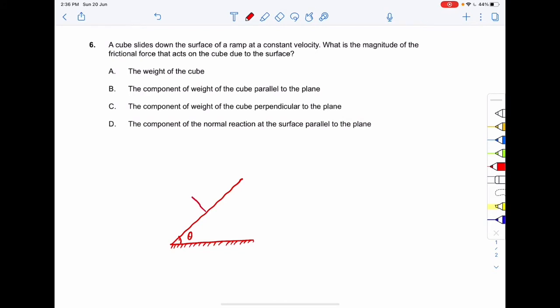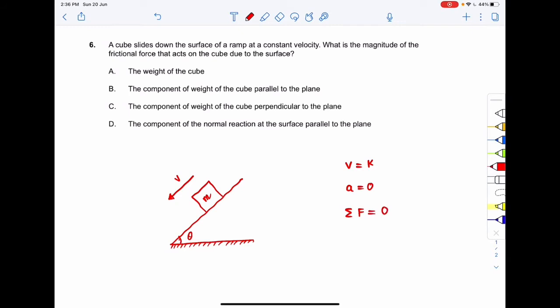So suppose this is the cube, and suppose the mass of the cube is m. The cube is moving down the incline at a constant velocity, so the velocity is constant. When will the velocity be constant? When acceleration is equal to 0, right? If there is no acceleration, velocity will not increase or decrease, it will remain constant. So the acceleration of the mass m should be 0, which means the net force acting on the mass m should be 0.